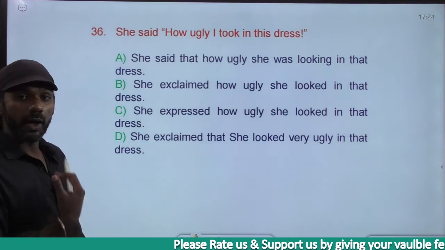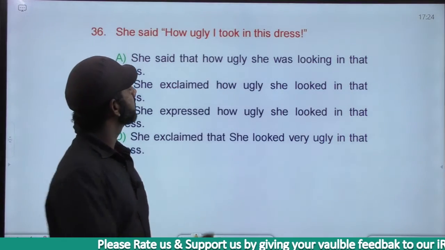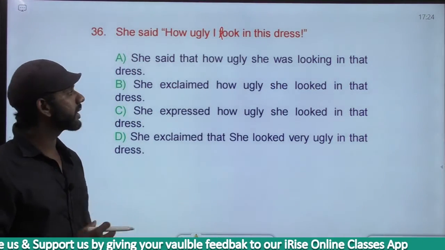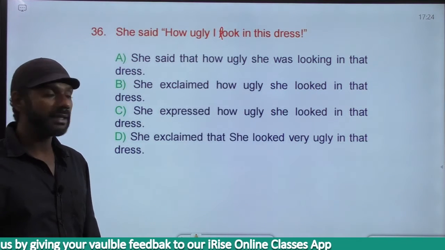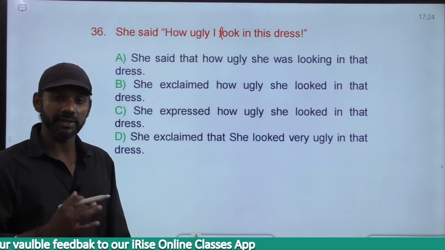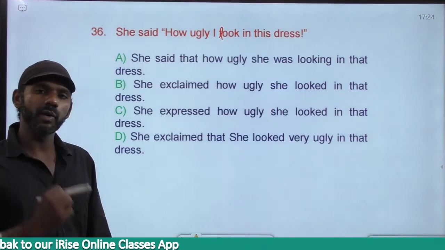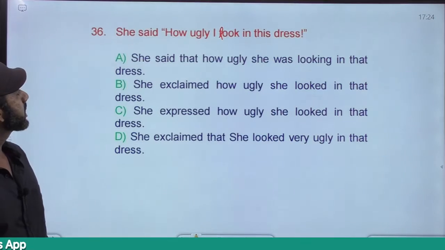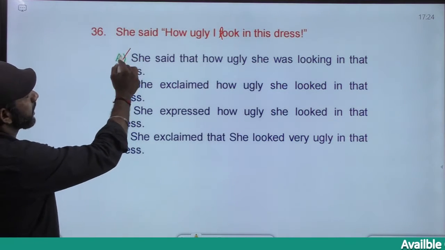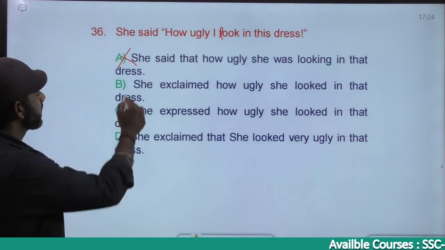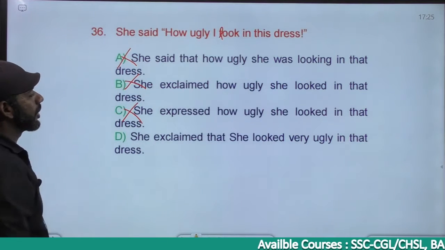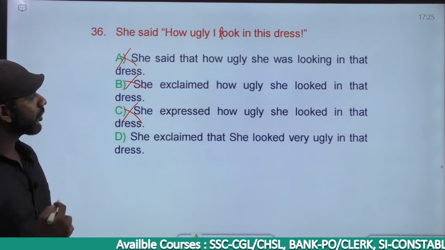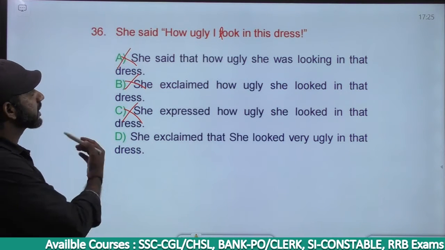She said, how ugly I look. It's look in fact. She said, how ugly I look in this dress. How ugly, exclamation mark. Exclamation mark must be there because it's an exclamatory statement. How ugly in the sense, ugly or very ugly? Very ugly. Based on that, A is gone. A doesn't say very ugly. B is gone. C is gone. Because A, B and C don't say very ugly, eliminated. Now we have only one option left. Option D. Come to option D.